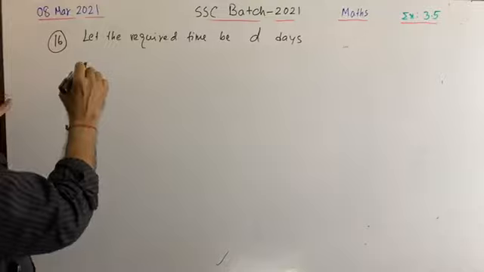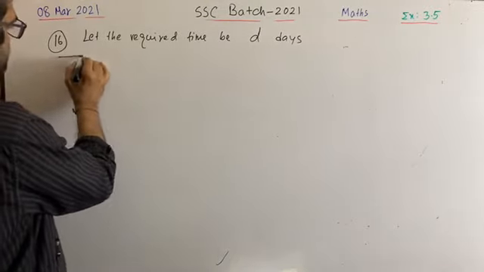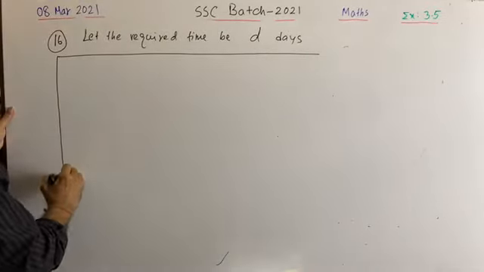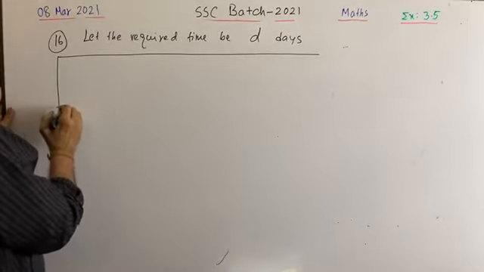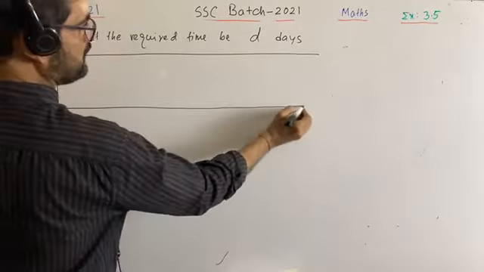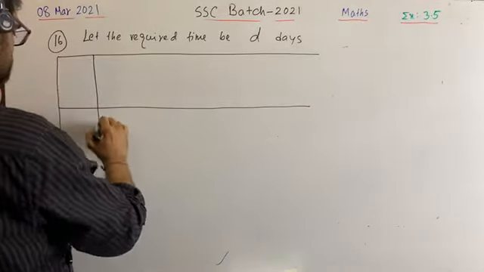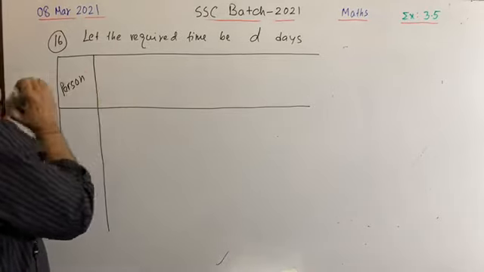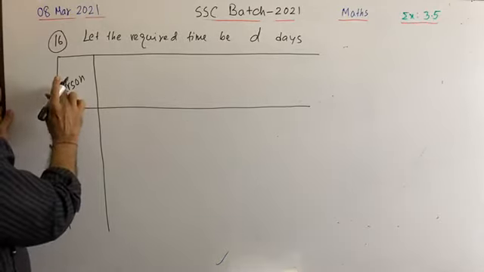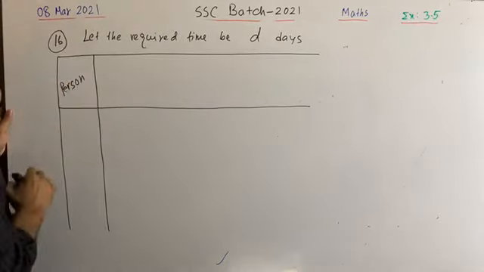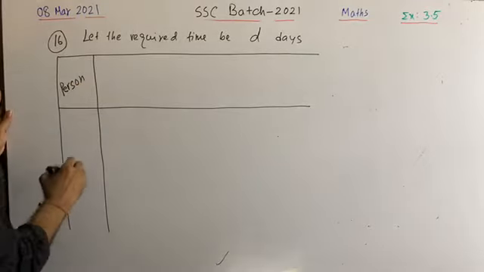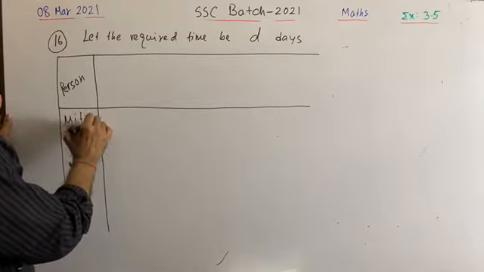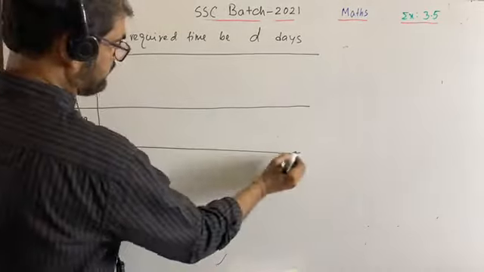You draw a table like this. Write down person: Mita and Rita.